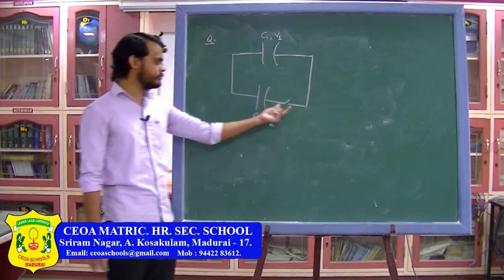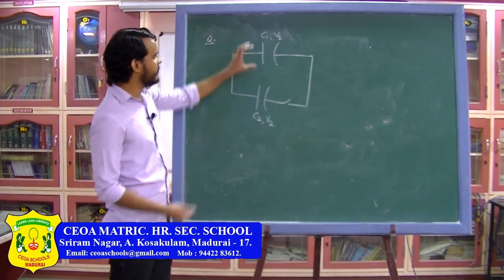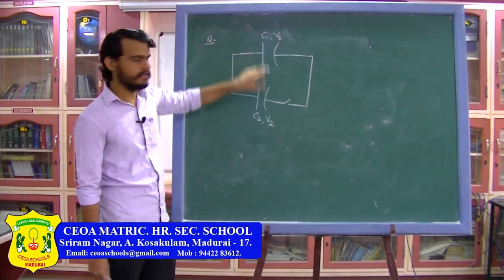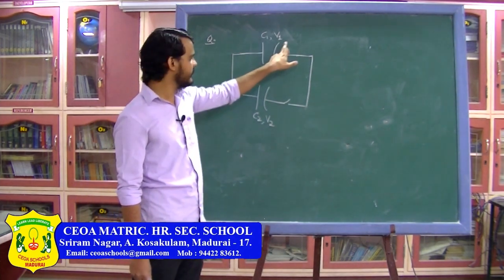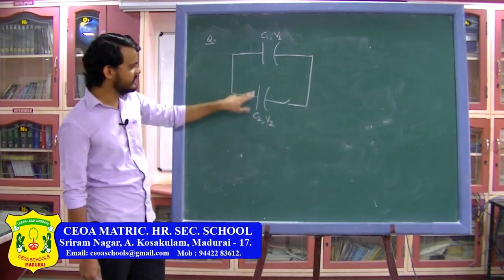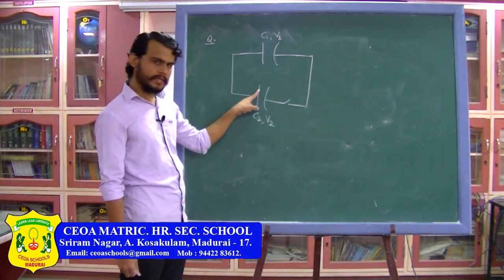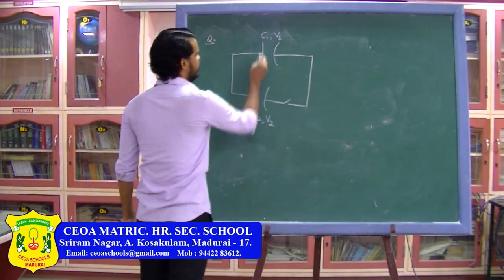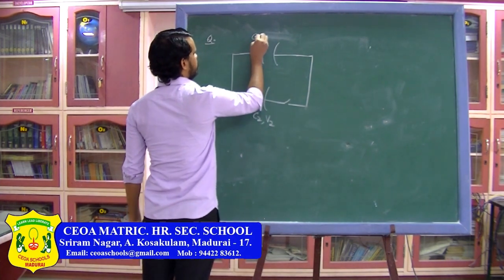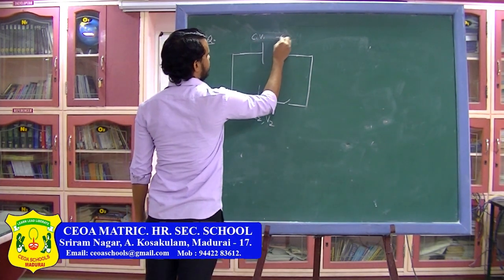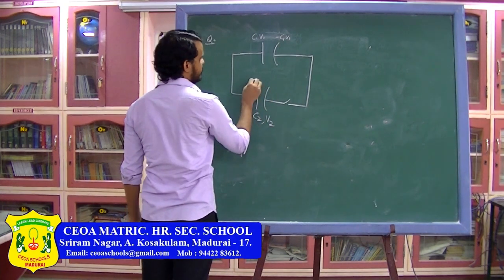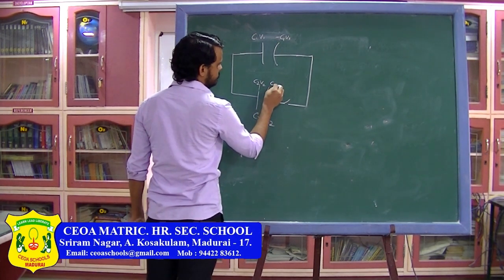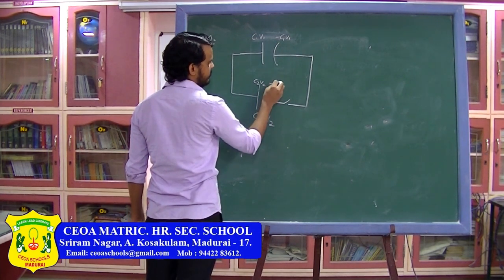So initially this switch is open, so you can see this plate will be the positive plate and this plate will be the negative plate. So here the charge will be plus C1V1, here the charge will be minus C1V1. On this plate the charge can be written as plus C2V2 and here the charge can be written as minus C2V2. So I can say on this plate the initial charge will be C1V1 and here the charge will be minus C1V1. Similarly here the initial charge will be C2V2, and on this plate it will be minus C2V2.